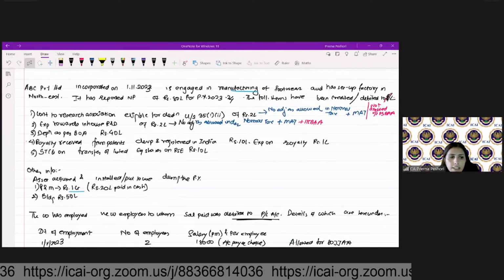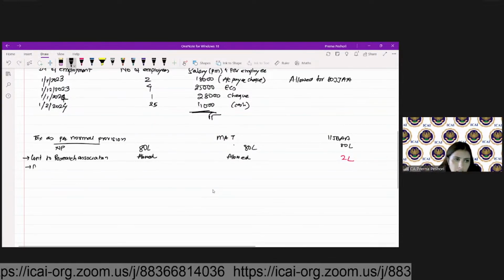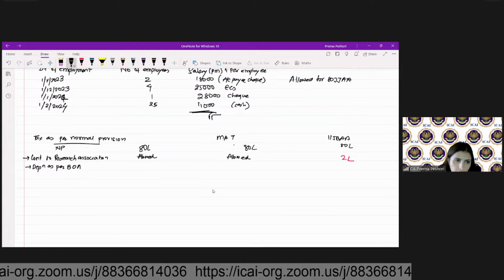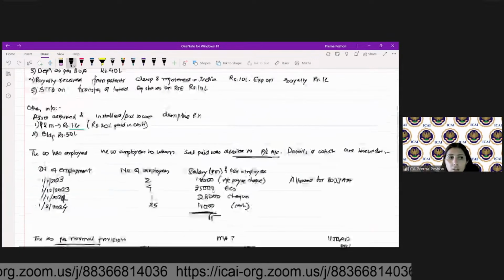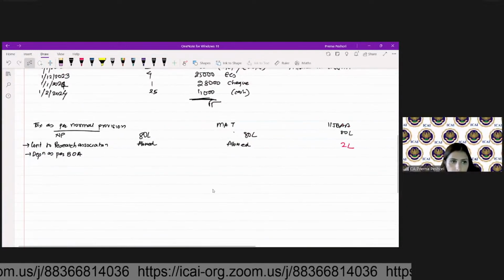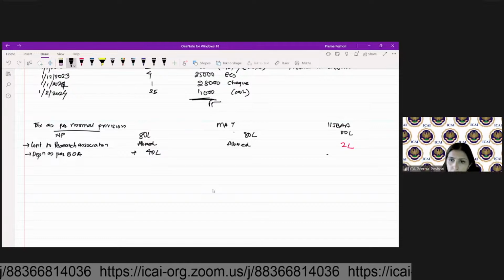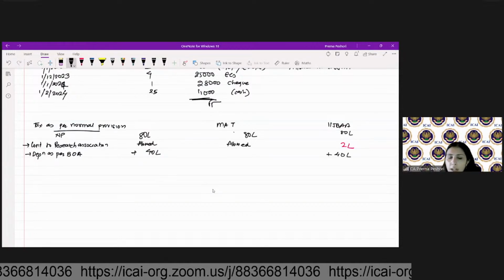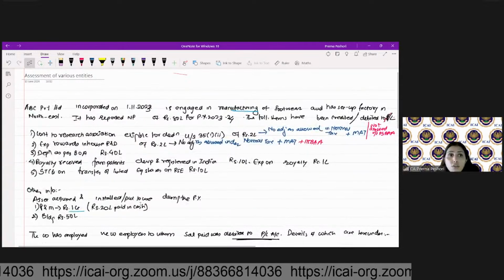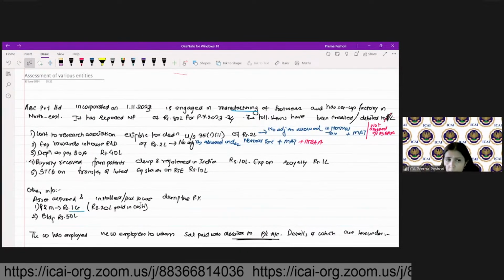So under the depreciation as per books of accounts, under the normal provisions, we will add back. So here I'm adding back 40 lakh. Under 115 BAA also, I will add back 40 lakh. But under the MAT, only the depreciation on the revalued assets has to be reduced. Here we do not have any information about the revalued asset.